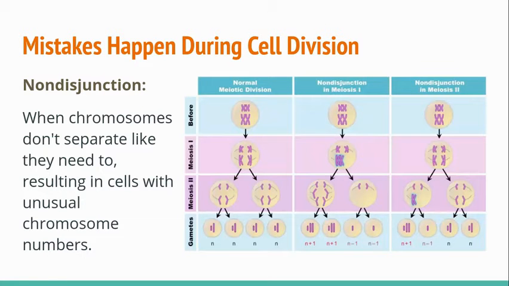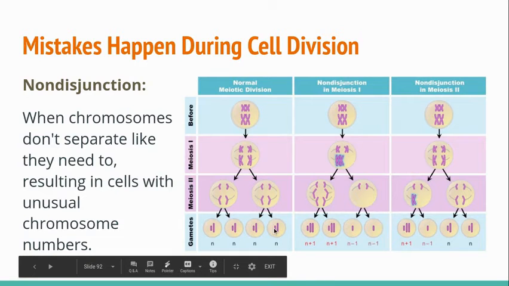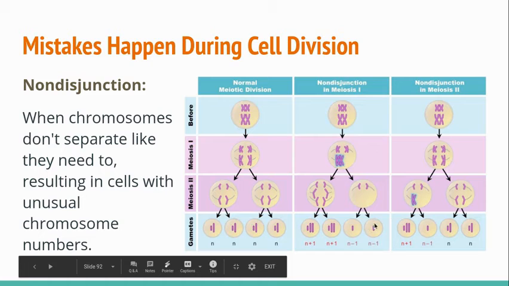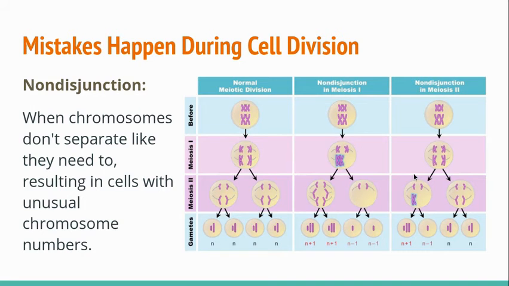Now, what I want to talk about next is mistakes that happen during cell division. So there's this process called non-disjunction. It's not really a process. This thing that happens, it's called non-disjunction. And it's when chromosomes don't separate like they need to. So in cell division, you have your two cells, they separate, and then each cell has the same number of chromosomes. In non-disjunction, something happens and those chromosomes don't get pulled apart. So then one cell has too many and the other cells don't have enough. And this can happen in so many different ways. So what we're going to do today is learn a little bit more about what happens when non-disjunction happens.